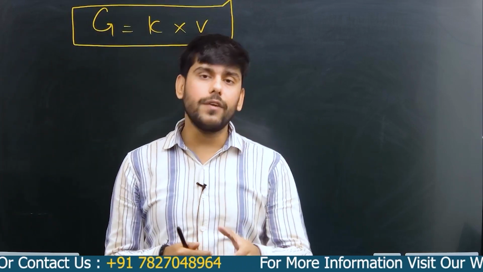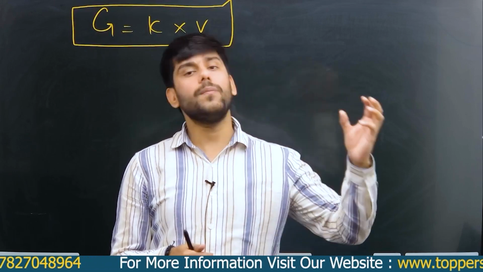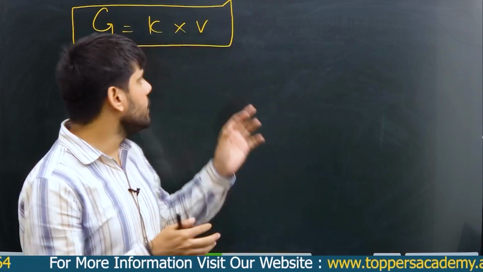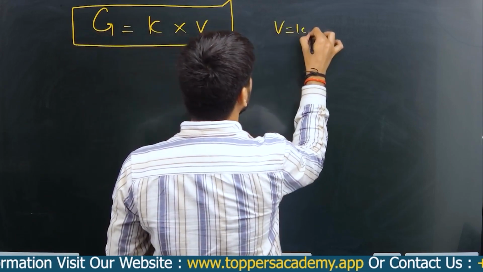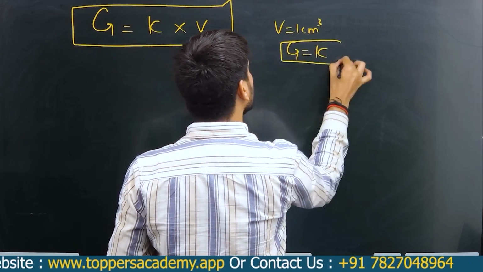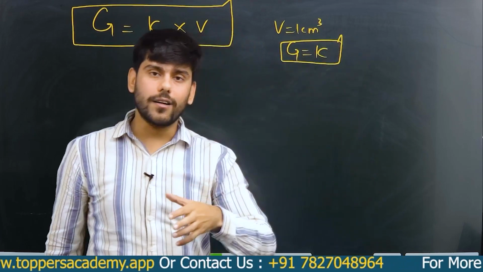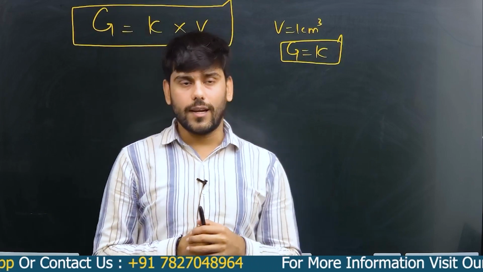Basically, conductivity or specific conductance is the conductance of 1 centimeter cube of an electrolytic solution, because if volume is equal to 1 centimeter cube, then G is nothing but kappa. So this kappa is the electrolytic conductance of 1 centimeter cube of the electrolytic solution.